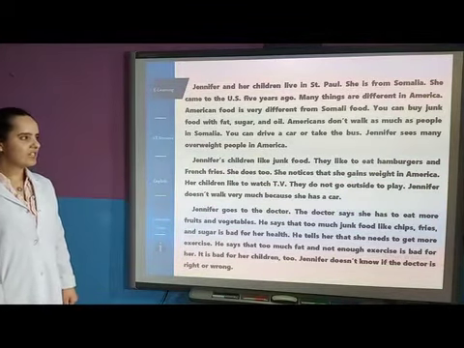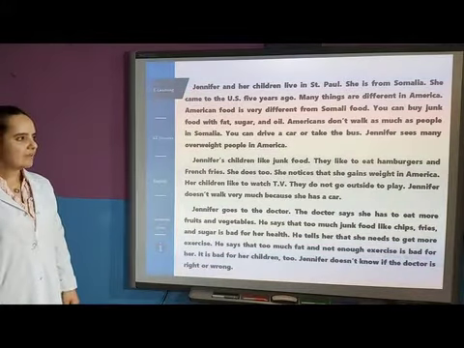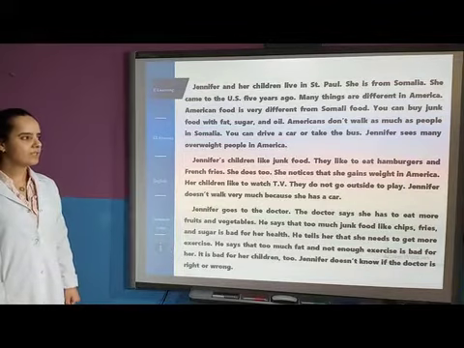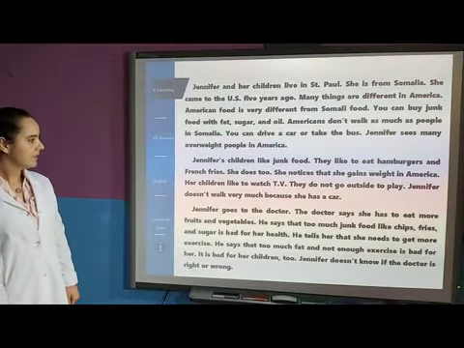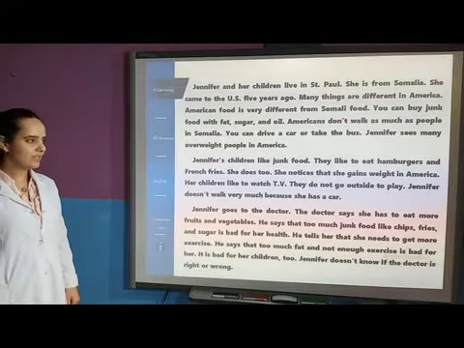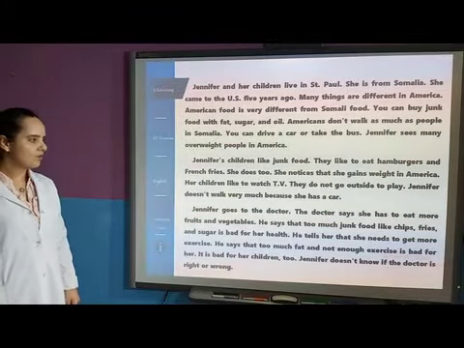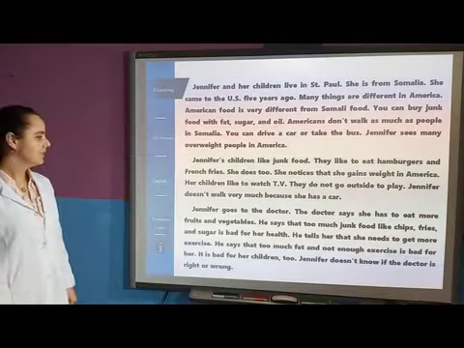Jennifer's children like junk food. They like to eat hamburgers and French fries. She does too. She notices that she gains weight in America. Her children like to watch TV. They do not go outside to play. Jennifer doesn't walk very much because she has a car.